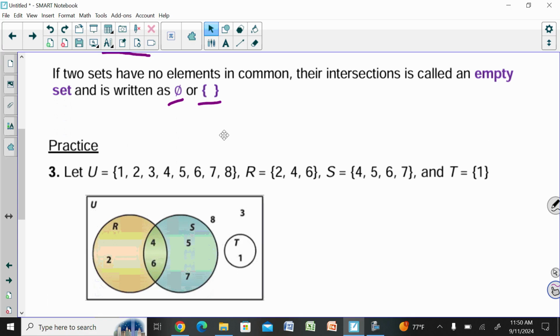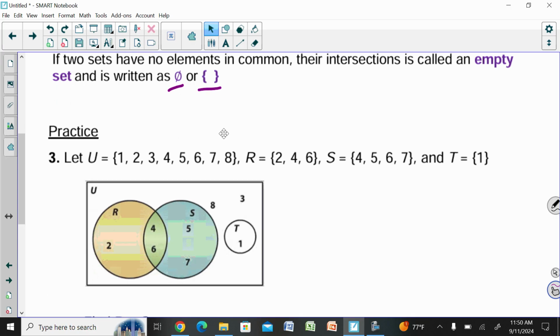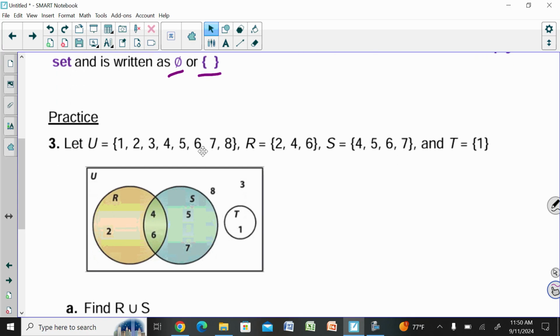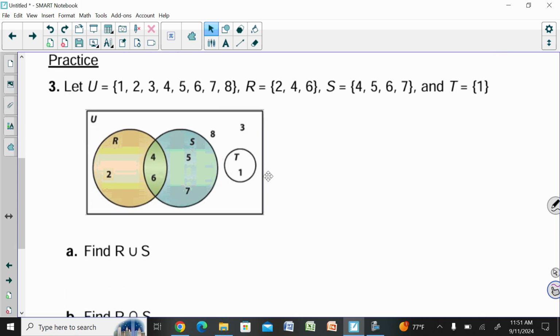Okay, so if we look at a union here, we've got our universal set U that contains all these numbers 1 through 8. Then R has 2, 4, and 6 in it. S has 4, 5, 6, 7, and T has 1. So the question they want here is find R union S. Remember, a union is the set consisting of all elements that are in R or S. So R or S.